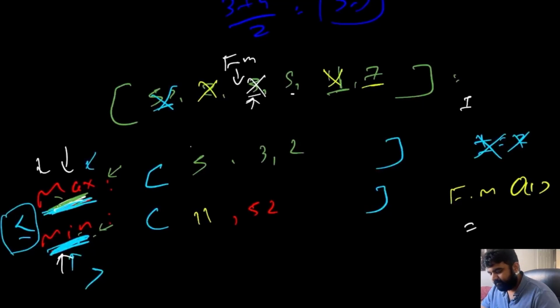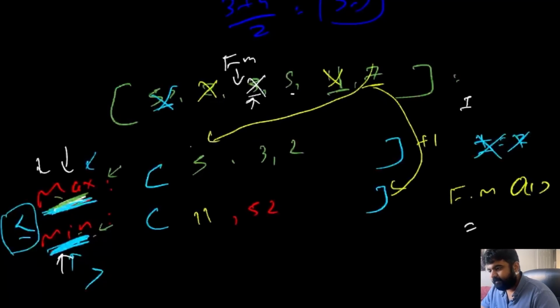Okay, now we have the very final element 7 that we need to enter. So where should 7 go? Again, this already has one element greater, so we know for sure that 7 has to go to the min heap. We are going to compare 7 with the very first element. 7 is greater than 5, which means 7 can easily go into our min heap. And since 7 is the smallest element, we will have to make adjustments before we enter 7 over here. So the values are going to be 7, 11 and 52.